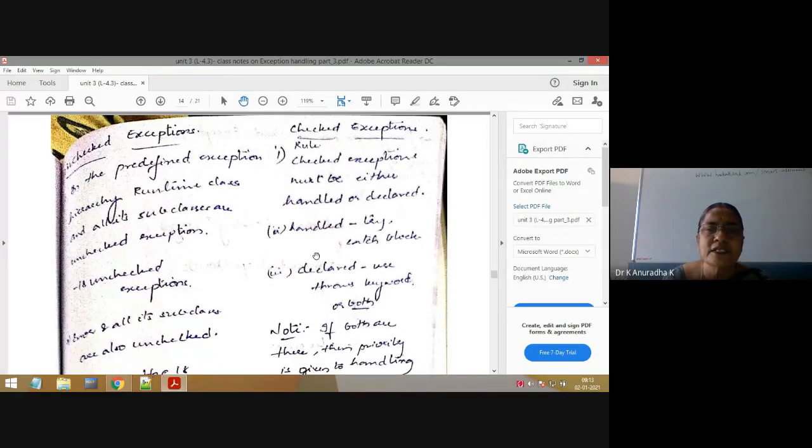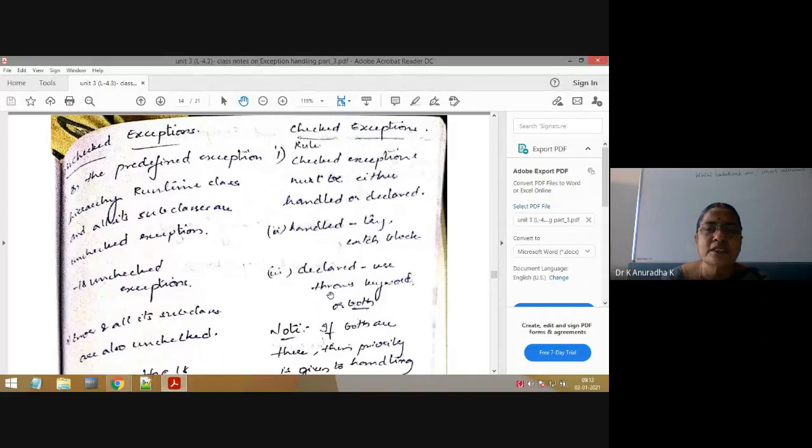In case of a checked exception, what we have to do, and in case of an unchecked exception, what we have to do. First, if you don't understand the difference between these two types of exceptions, then you can't say whether the given exception is checked or unchecked. Then in that case, you can't apply these procedures. The first step is to differentiate whether the given exception is a checked exception or an unchecked exception. After identifying, then we can apply the corresponding procedure.